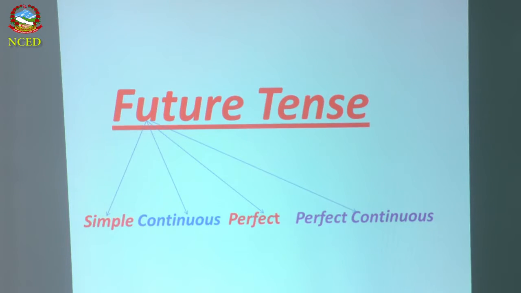Future tense has basically 4 branches, but we will have one more. We will talk at last about the going to future, but this time simple future, continuous, perfect, perfect continuous. What we will do is follow 3 processes. First, we will talk about the structure of each branch, then we will talk about the use, and afterwards we will have some exercises. All right, so let's look at the board.